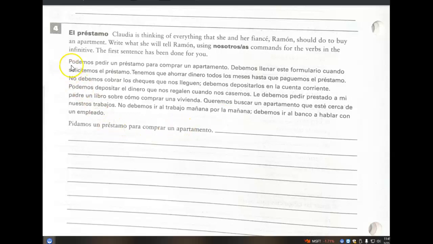For example, instead of podemos pedir, take out the verb poder, make pedir, and in the nosotros command form, and you get pidamos. Pidamos, llenemos, ahorremos. Ooh, I like how they have a hasta que. Check out that subjunctive there. Any others, just out of curiosity? Ooh, yeah. Cuando solicitemos.